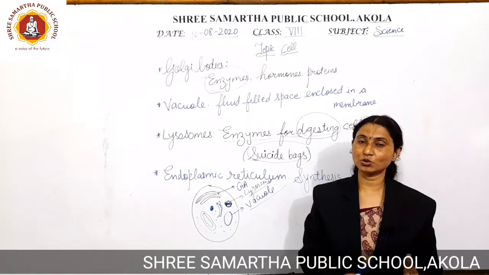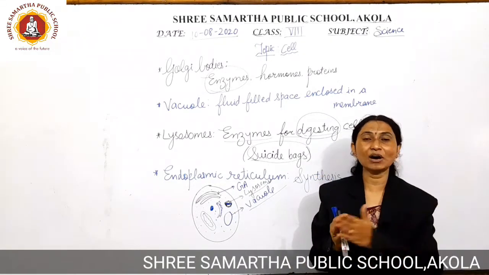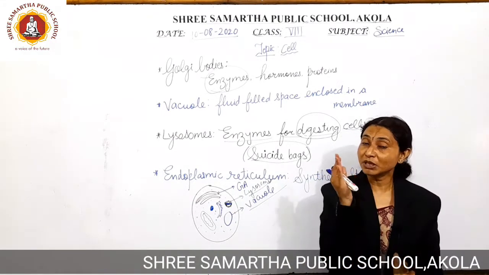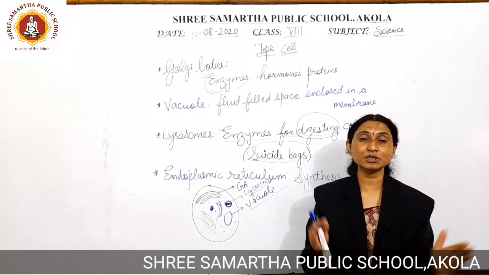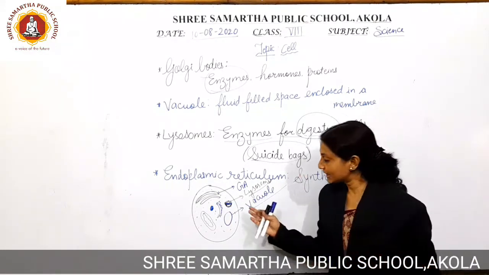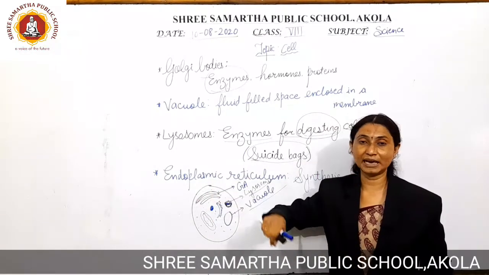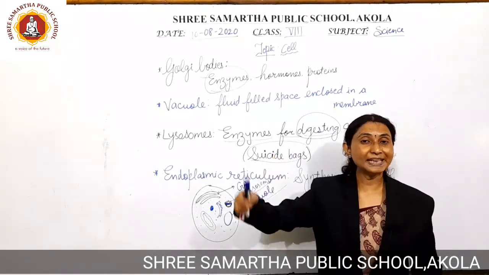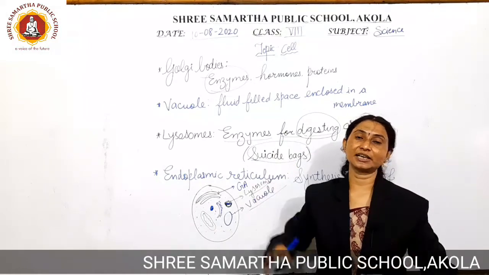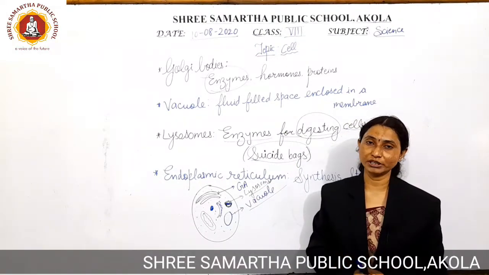As the lysosomes themselves are chemical substances, enzymes, they secrete the chemicals inside the cell. Because of that, the cell completely gets digested inside the organism's body.